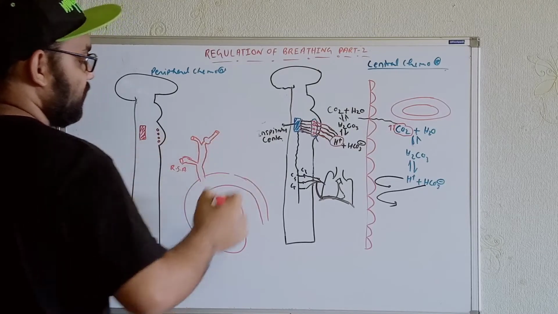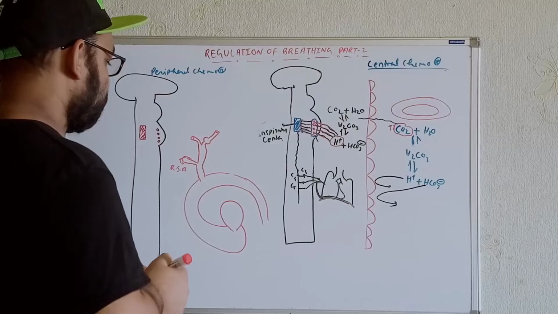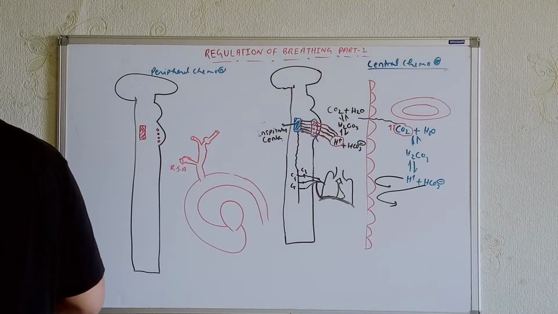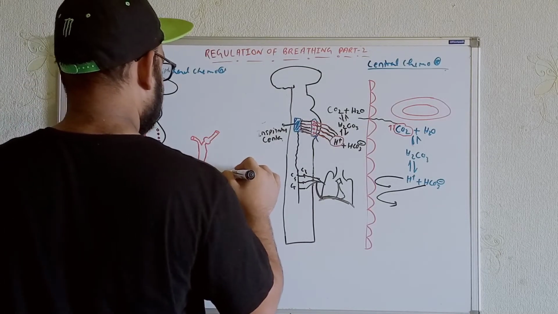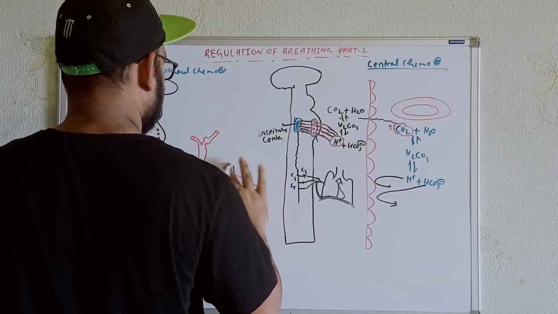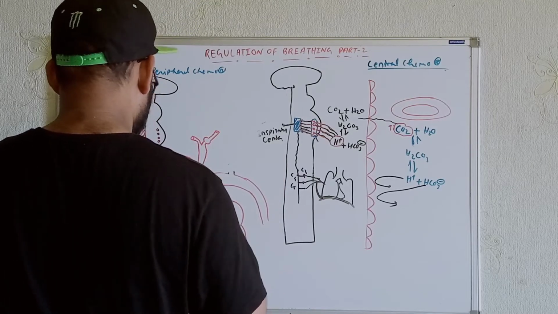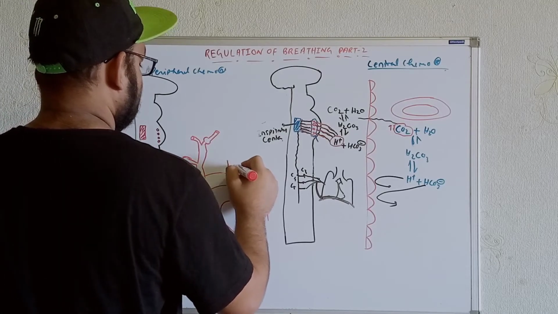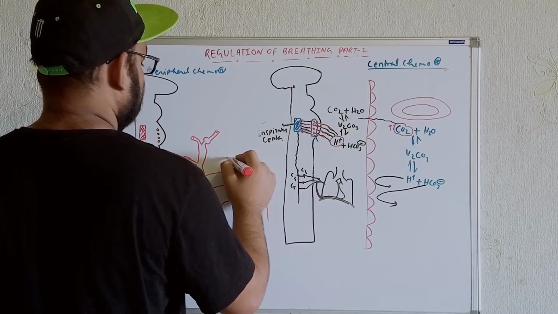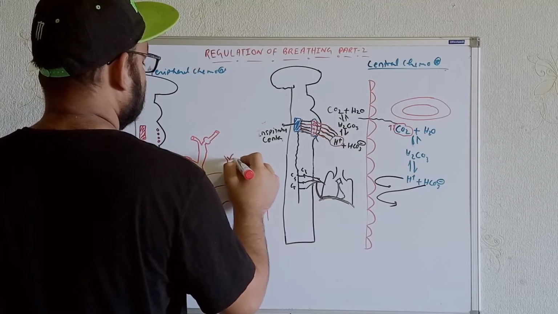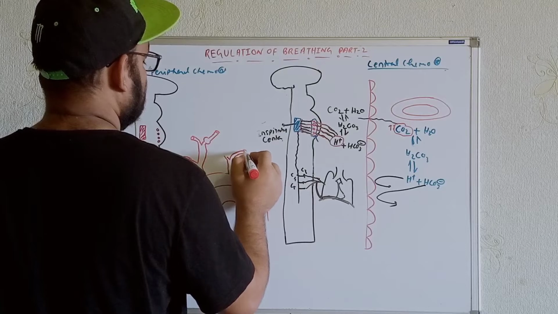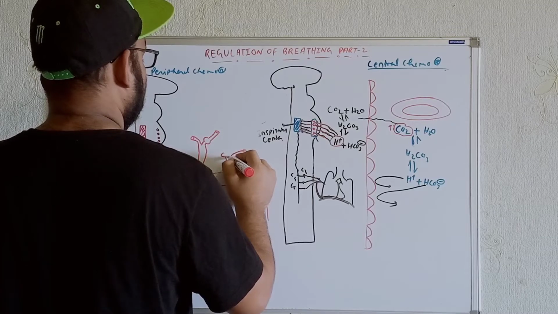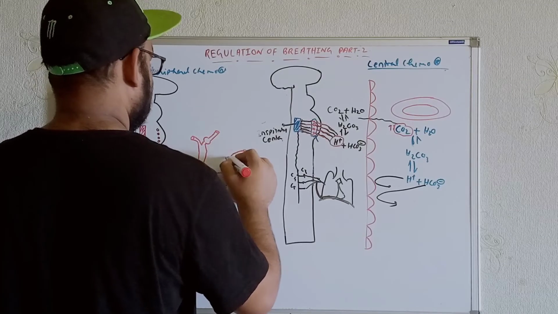In the same way, try to understand from here also. Let's draw it in this way. Let's draw with the red color only. This is the right common carotid artery. We will get the left one right now. Again we will see the divisions further, and again we will get the carotid sinus. Let's draw it more clearly for you.